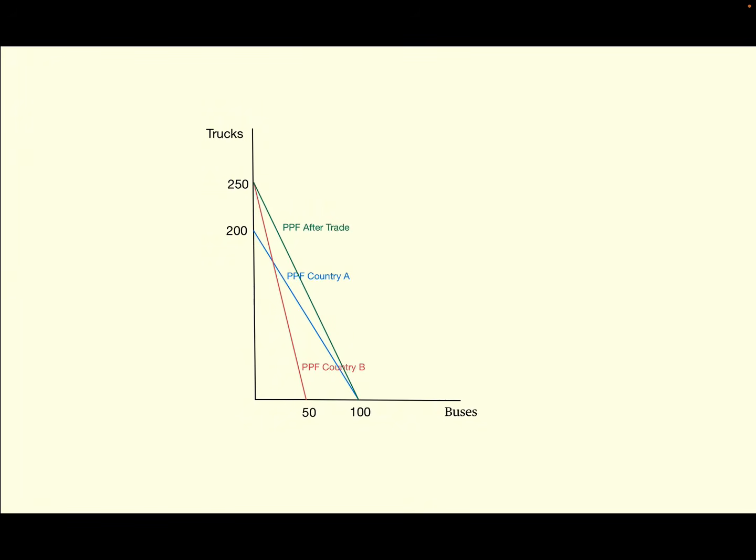As we can see with the green line, the PPF after trade is between 250 trucks and 100 buses, which leads to greater production of both trucks and buses for both countries. So, today we learned about absolute advantage, comparative advantage, and the benefits of trade.